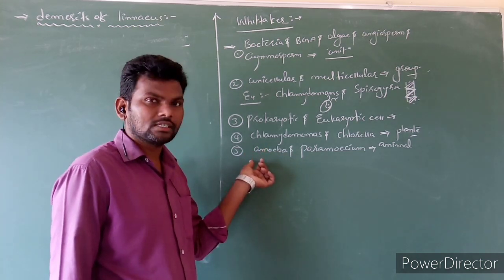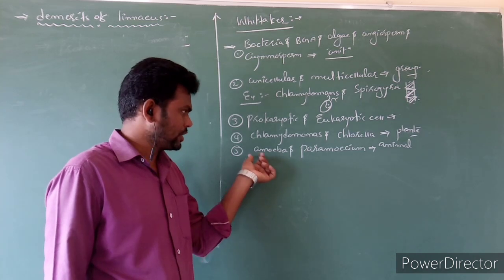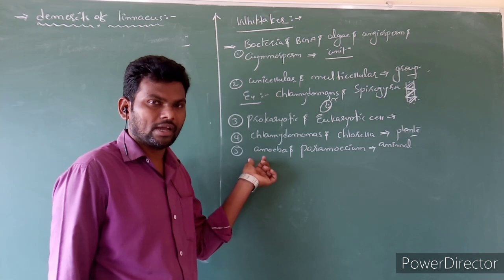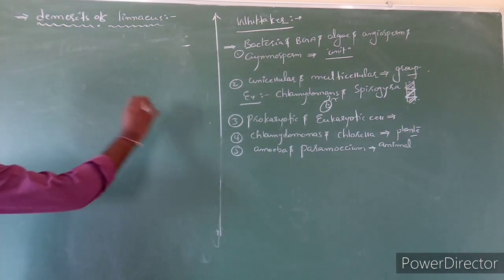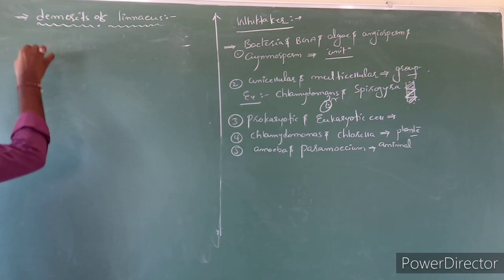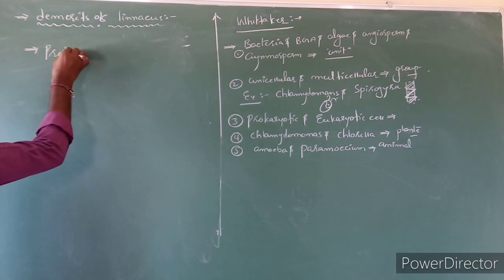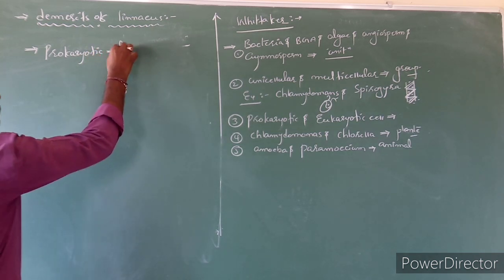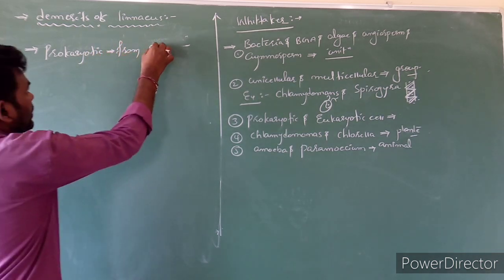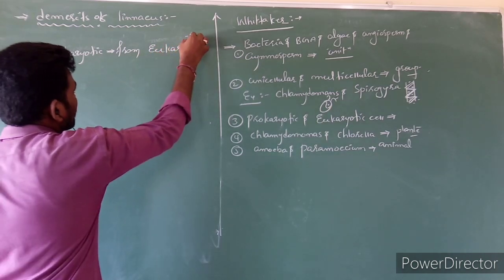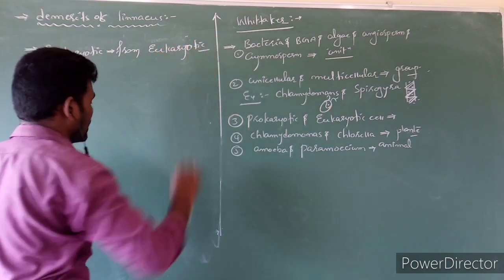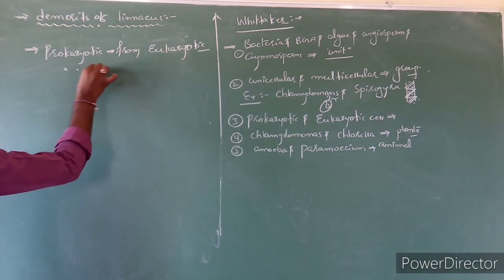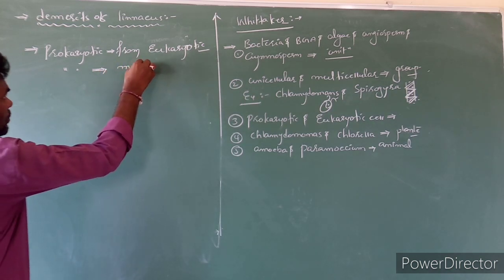But when Whittaker entered, the criteria of classification changed. He cleared the issues and problems in classification. See here, Whittaker first separated the prokaryotic organisms from eukaryotic organisms. And he grouped the prokaryotic cells into monera.